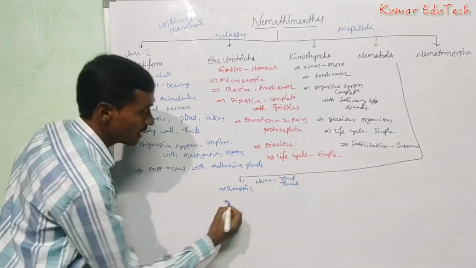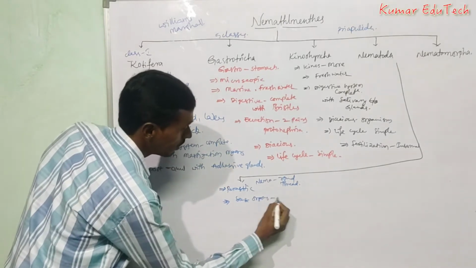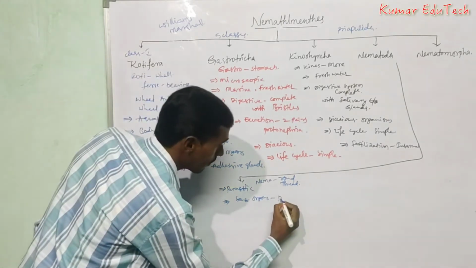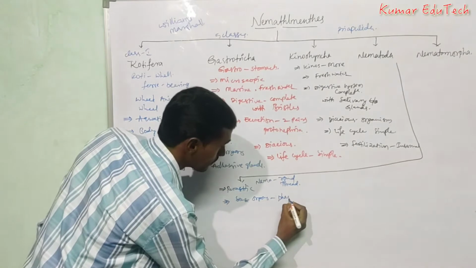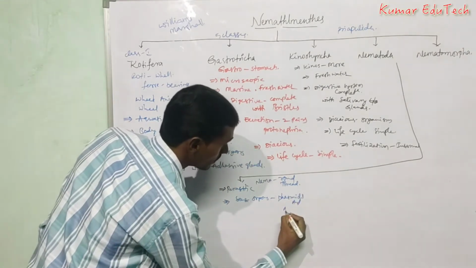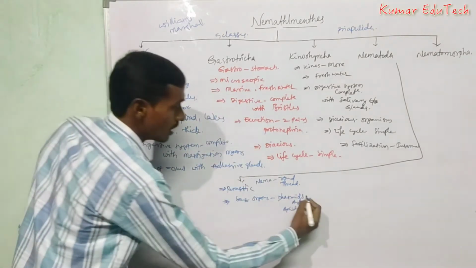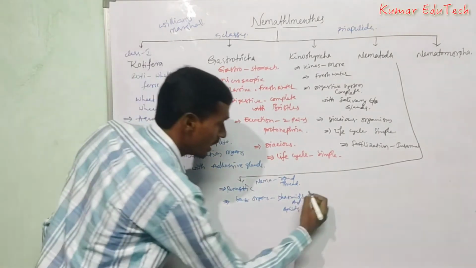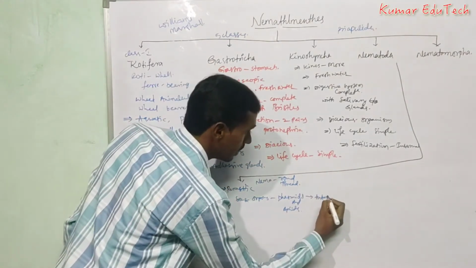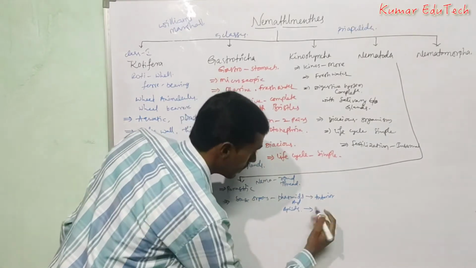The sense organs are phasmids and amphids. Amphids are present in the anterior part and phasmids in the posterior part.